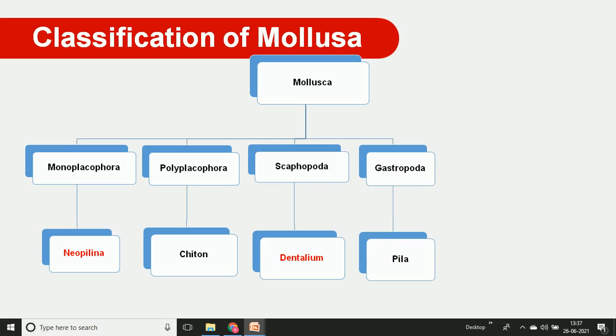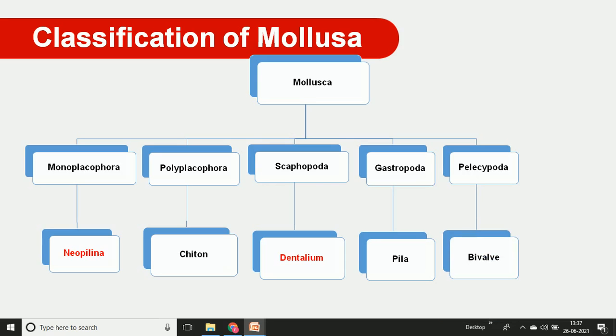We go through a detailed example, Pila. Then the fifth class is known as Pelecypoda. In these animals the soft body is covered with 2 shells, and the example is the bivalve. The last class of phylum Mollusca is Cephalopoda. Cephalo means the head is prominently developed in this soft-bodied animal, and the shell is internal.